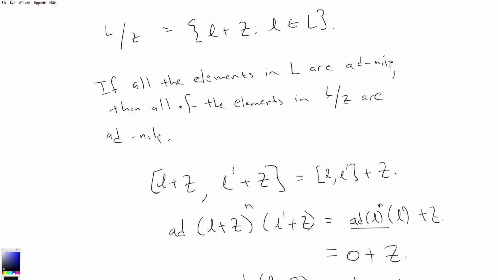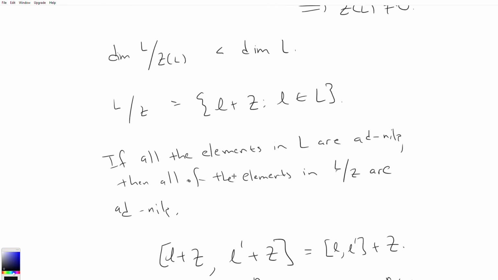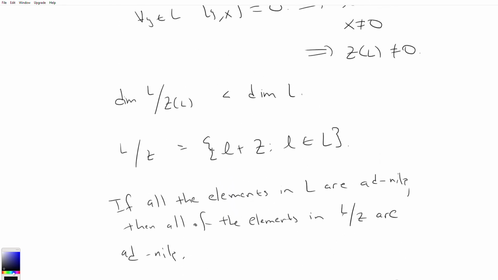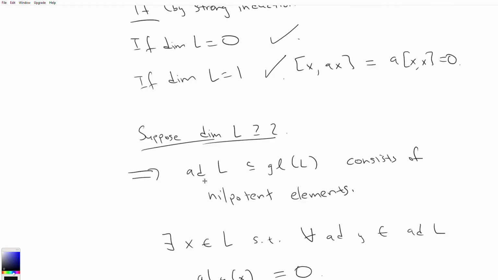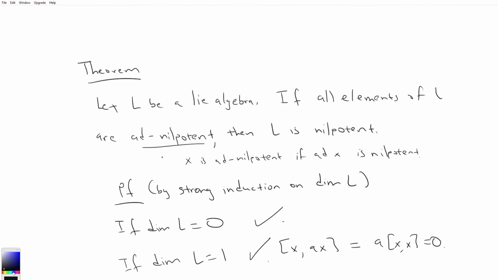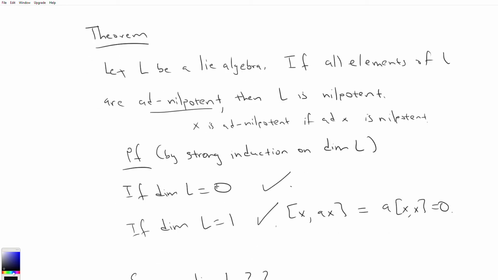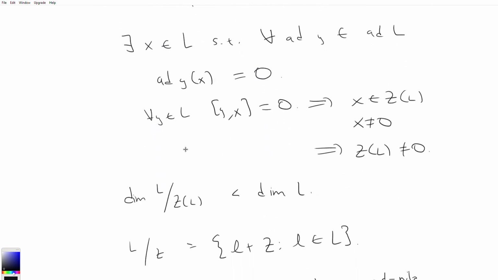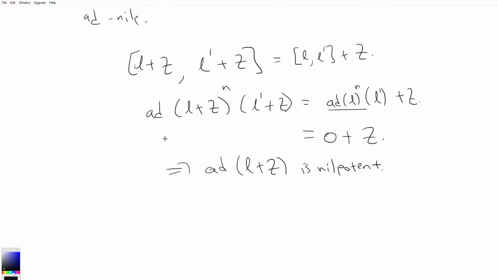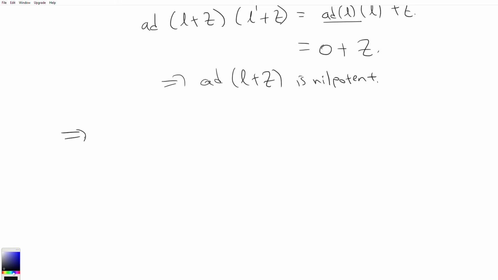And so the whole point of all of this, being really thorough here, was to be able to use our inductive hypothesis, right? Because now we know that L mod its center is a Lie algebra. All of its elements are ad nilpotent, and because it has dimension less than L, we know that L mod the center is nilpotent. So the conclusion here is L mod Z is nilpotent.